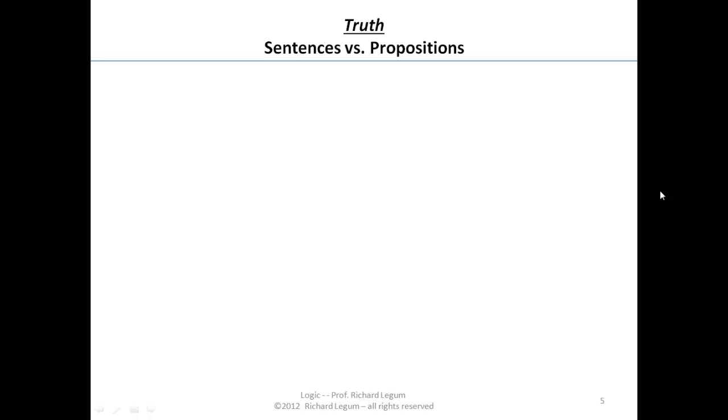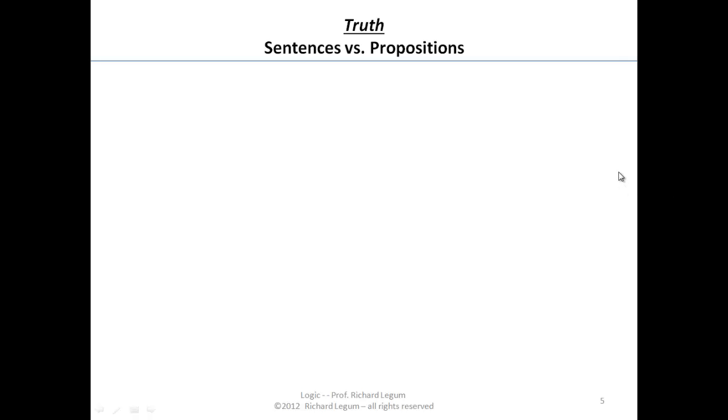Our theory so far, that sentences are the things that are true and false, and that their truth value is determined by whether they correctly describe the world, is a pretty good approximation of a correct principle. However, there is a minor difficulty with it, and it's going to have to do with a distinction between sentences and propositions, which I'll explain in a second, to try to explain and refine the theory and get it right.